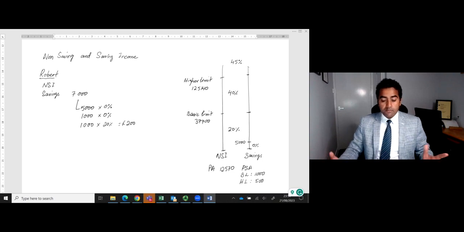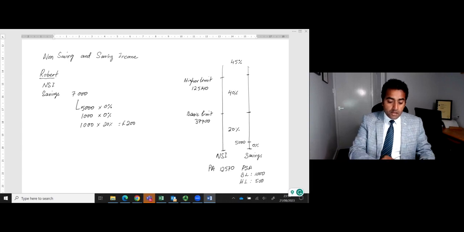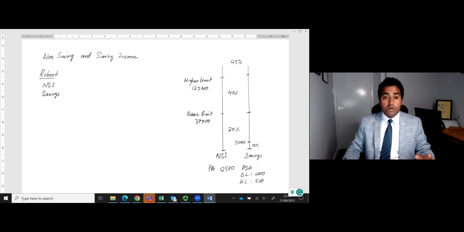HMRC is encouraging individuals to invest money in the bank and earn interest income. This was just to explain the personal savings allowance and the savings allowance in case an individual has only one income.